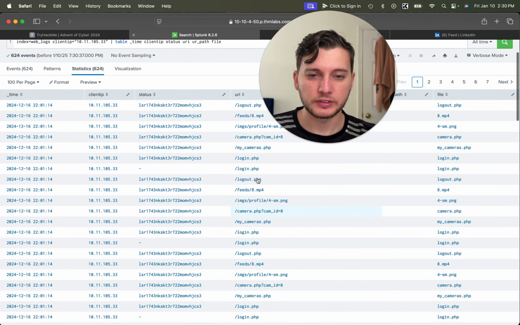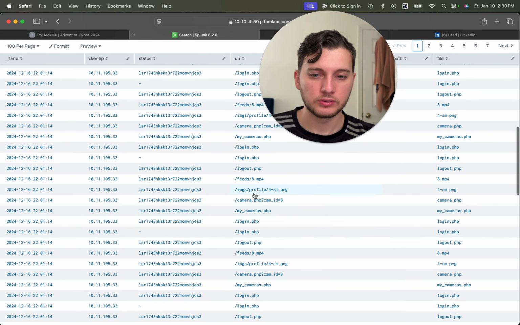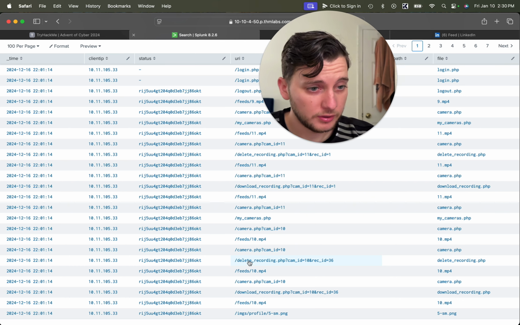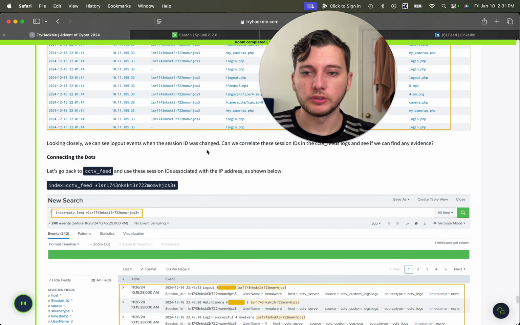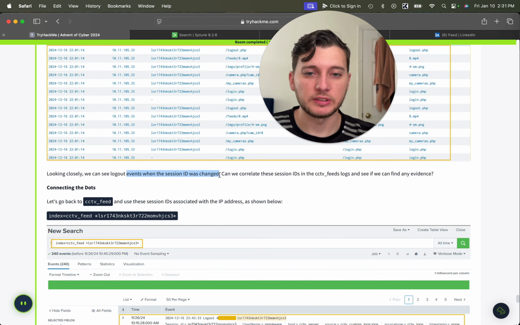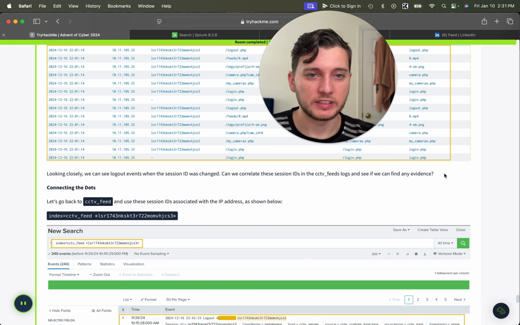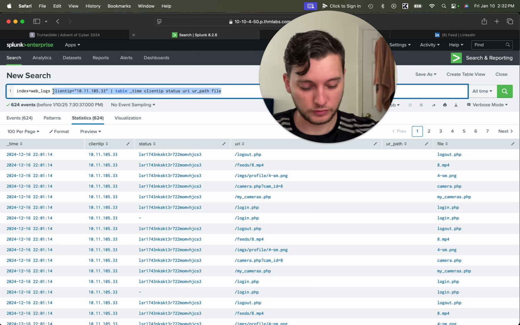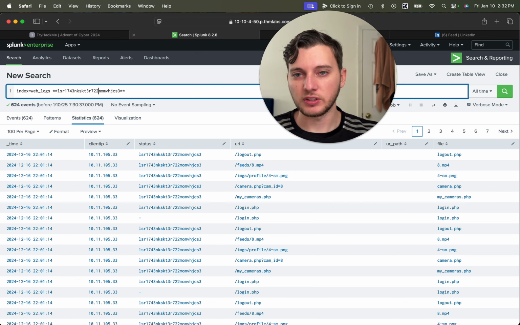We got some different URIs. Here we go, delete recording is there, and then another one is here. So looking closely, we can see logout events when the session ID was changed. Can we correlate these session IDs in the CCTV logs and see if we can find any evidence? So we want to take this session ID. If you remember, we started it here. And we do have to change the log we're looking at.